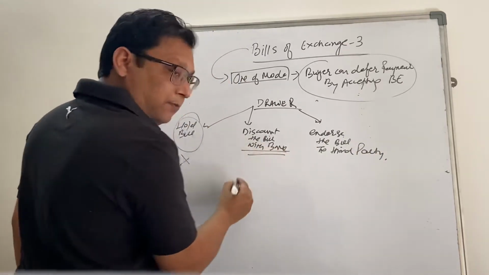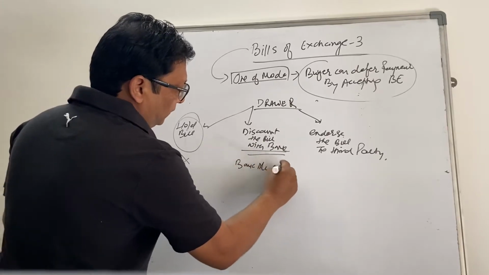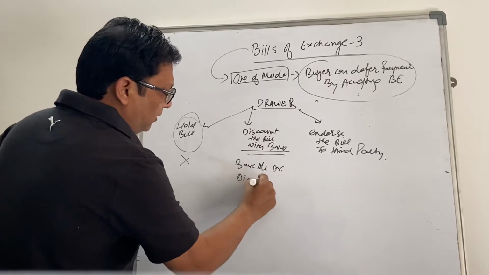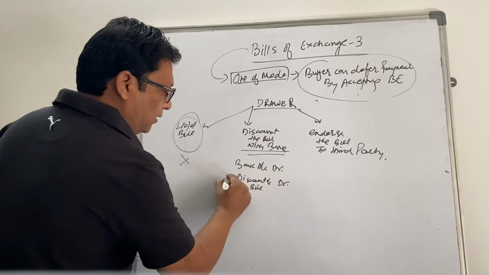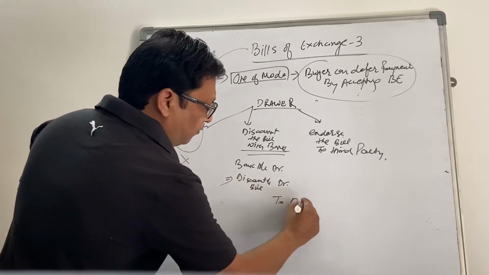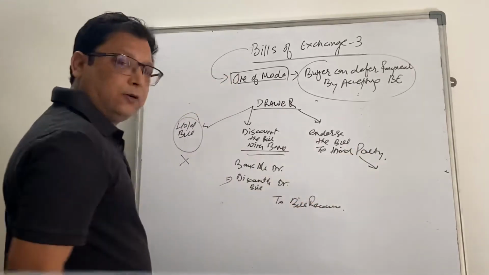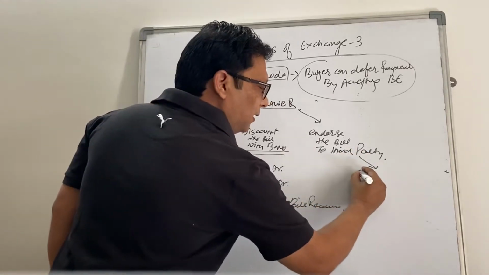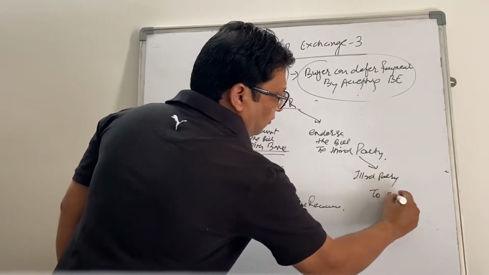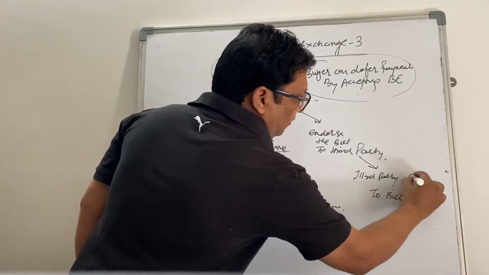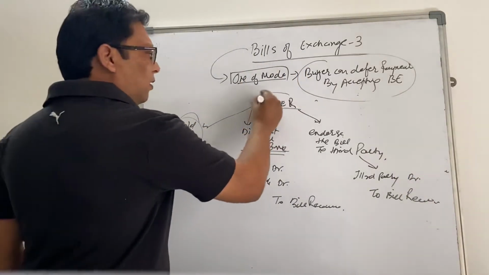When discounting the bill, we said the entry will be bank account debit, discount on bill debit with the amount of discount and to bill receivable. And when the bill is endorsed to the third party, then name of the third party debit to bill receivable. Right? These entries can be passed by the drawer.